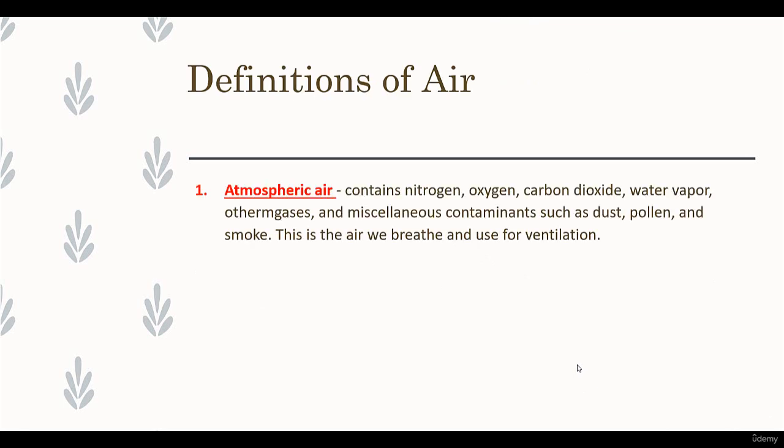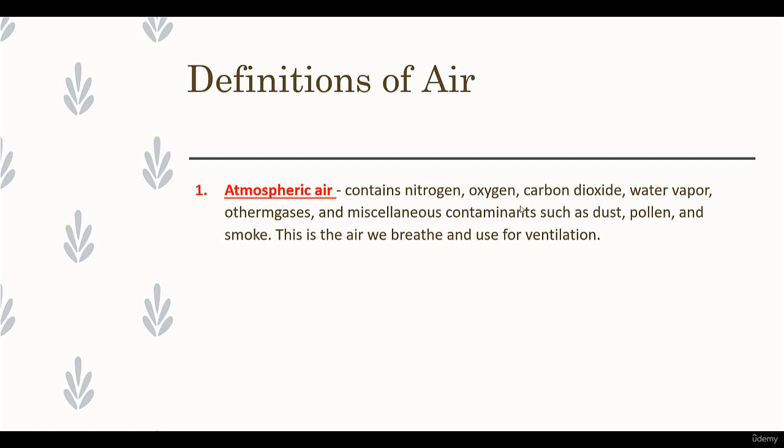So what is the definition of air? As you know, in our environment we have air. Air contains nitrogen, oxygen, carbon dioxide, water vapor and other gases, all mixed together. Air also contains some contaminants such as dust, pollen and smoke. This is the air we breathe and use for ventilation. So the atmospheric air contains all these things and we call this air.